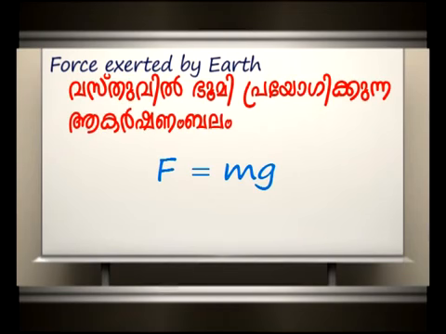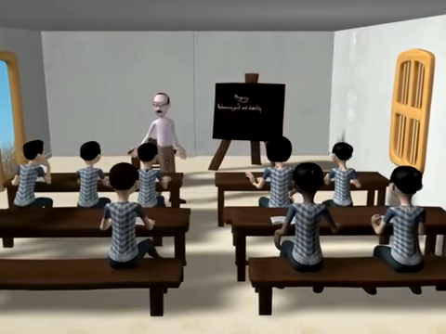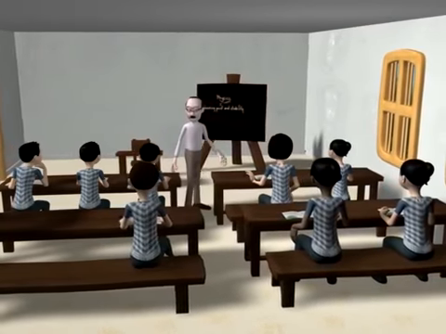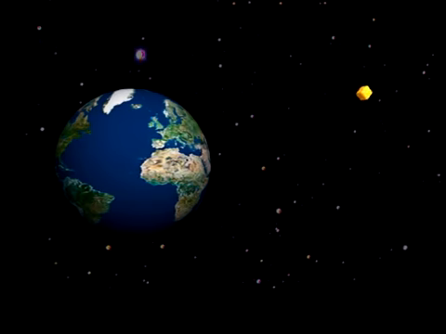F equals small m into small g. This is the weight of the body at that place. This force is due to the gravitational force between the earth and the body.